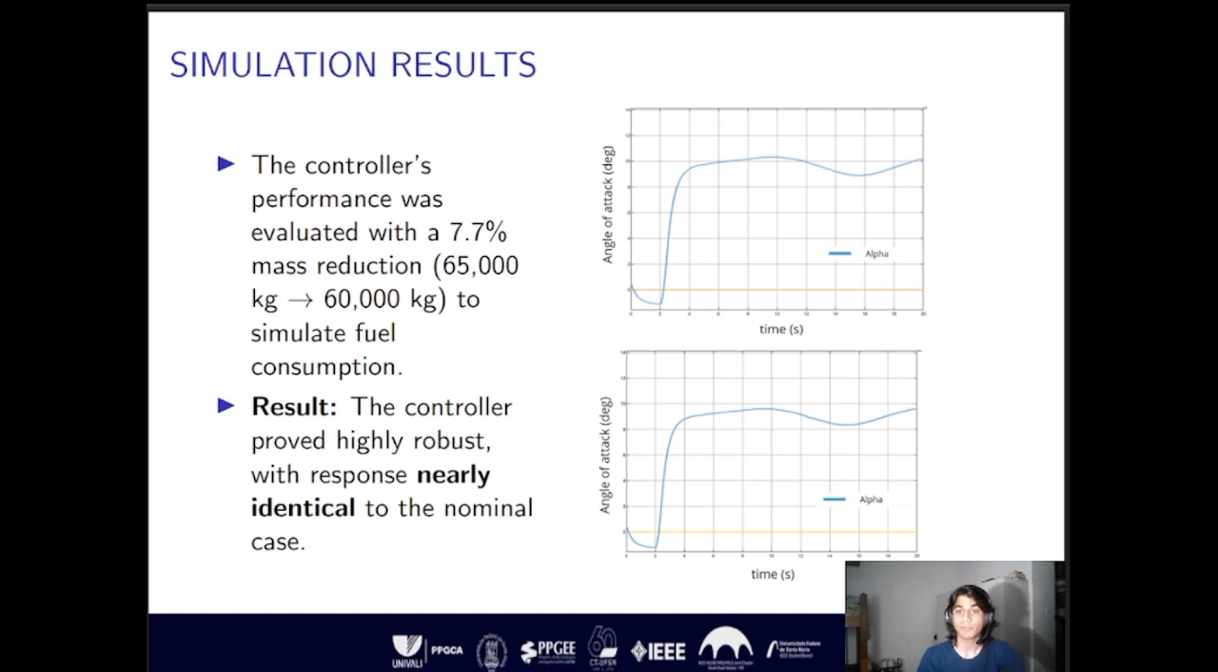The system response for the 60,000 kilograms case was nearly identical to the nominal mass case, successfully tracking the reference and meeting all transient and steady-state performance requirements. This confirms that the designed controller provides consistent and reliable performance across a range of operational conditions.